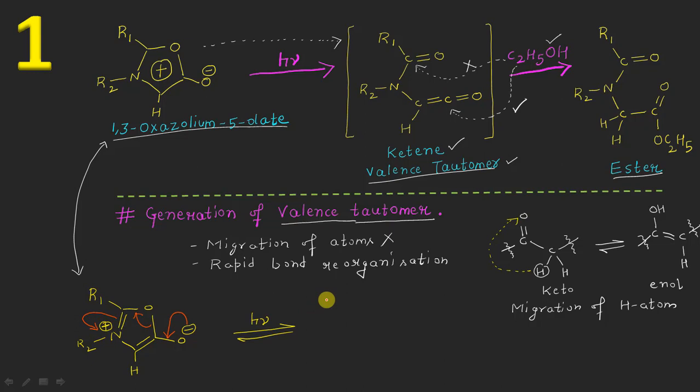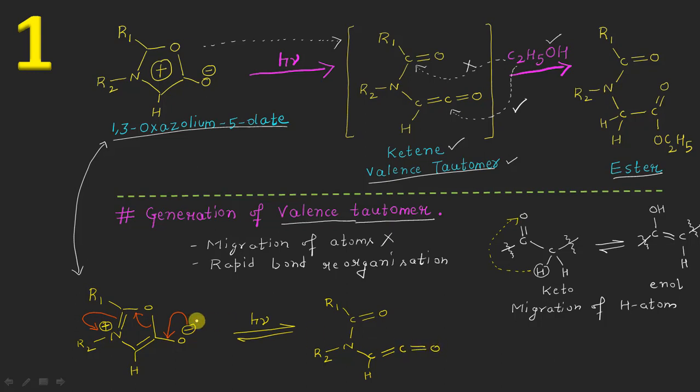This results in the formation of what? R1 single bond; this will now become a double bond oxygen. This will become a single bond nitrogen, to which one R2 group is attached, and there is also one hydrogen atom here. This is my carbon atom, double bond, so this will be a carbon double bond oxygen.